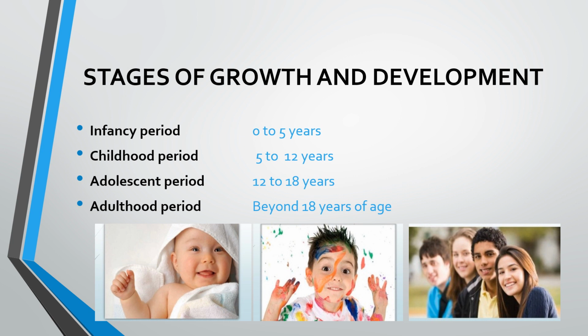And the last stage is adulthood period or adulthood stage. This stage starts beyond 17 or 18 years. So there is no upper age limit for adults, but adulthood we can further divide it into stages like early adulthood, which is between 20 to 40 years, middle age 40 to 60 years, old age above 60 years. So adulthood period is the longest of all the periods of life.